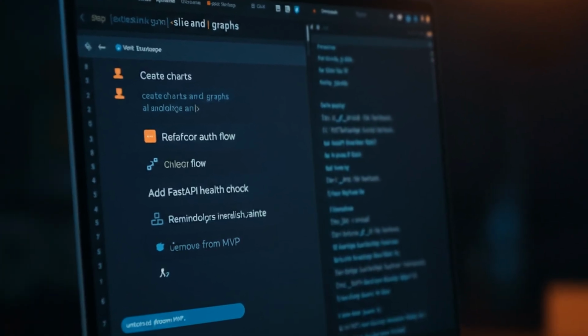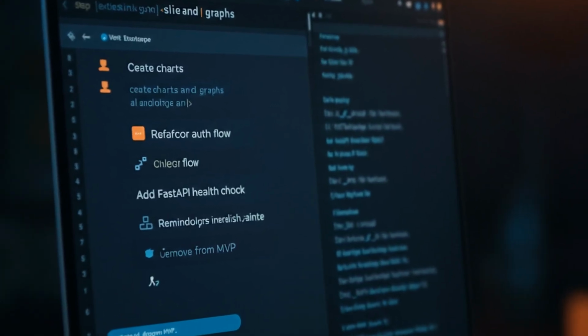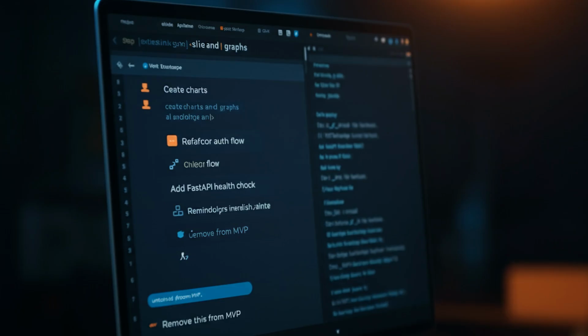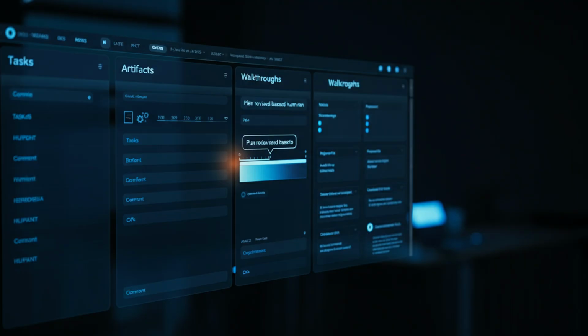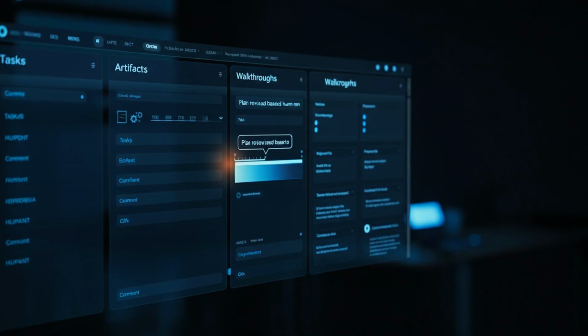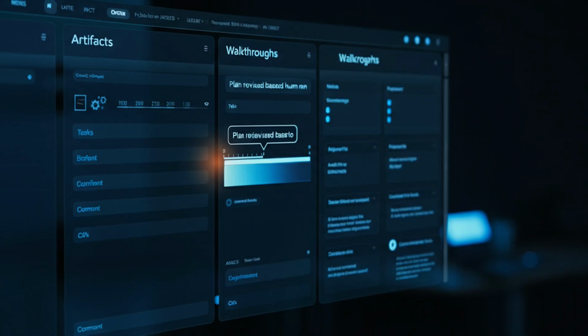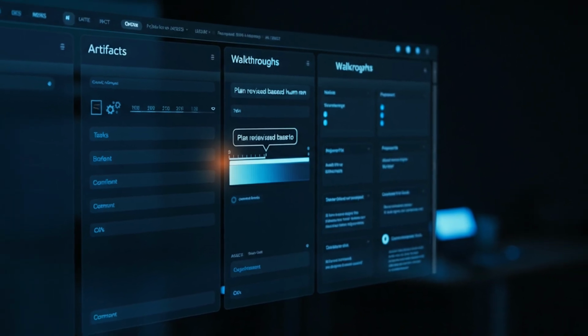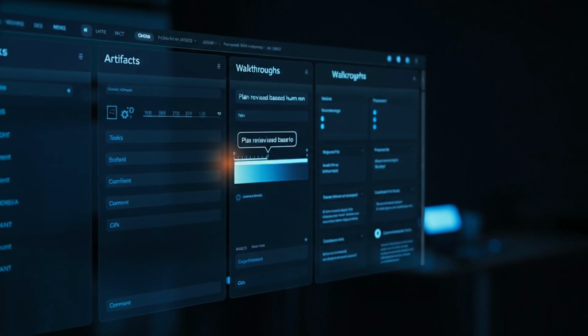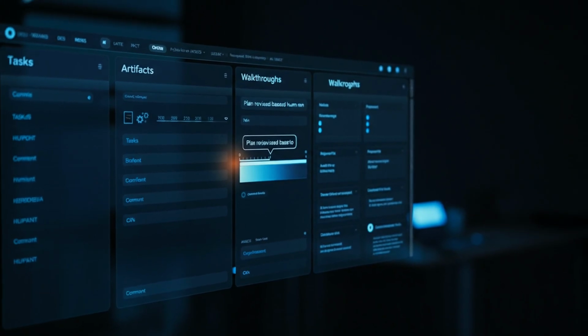Inside the agent manager, every complex job expands into visible artifacts, plans, task lists, and walkthroughs. Each step appears as a discrete item you can click and comment on before the agent executes it. Your inline feedback, like keep the existing Tailwind config or reuse the current schema, feeds into frequent checkpoints where the agent pauses, rereads your input, and revises its plan. Instead of plowing ahead, it updates the task graph before touching more files. And here is the payoff. No fresh prompt, no context reset, no 40-message backscroll.